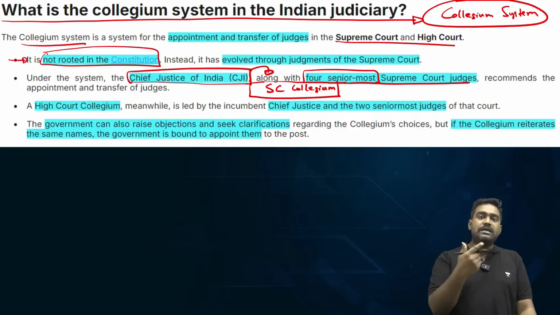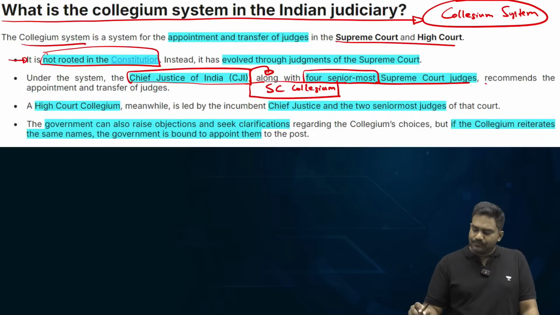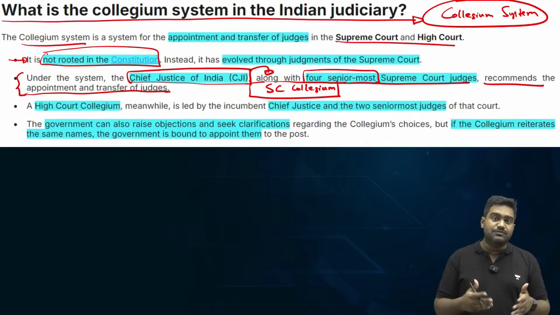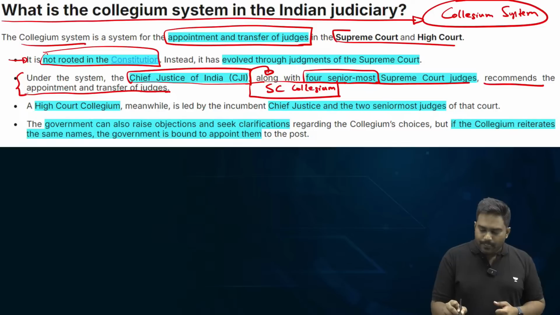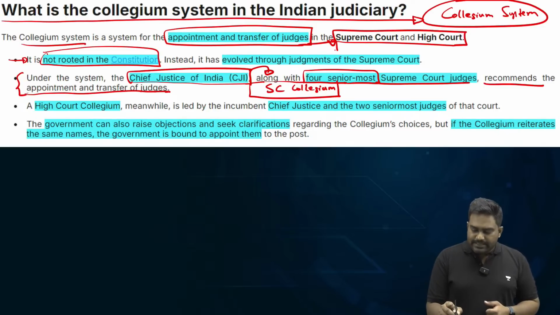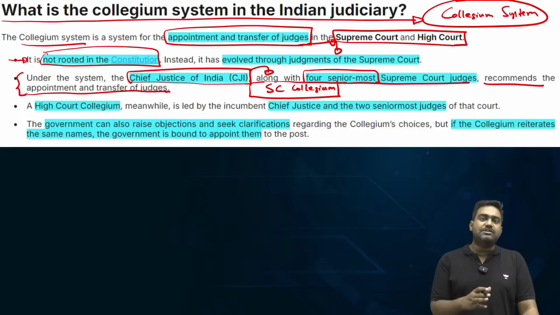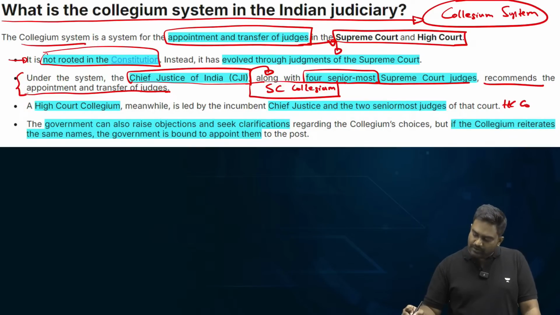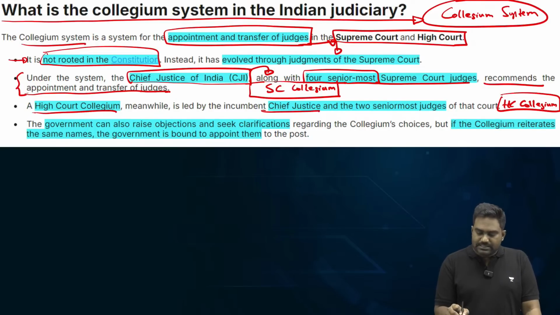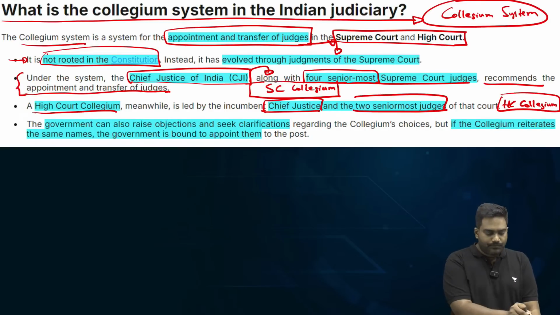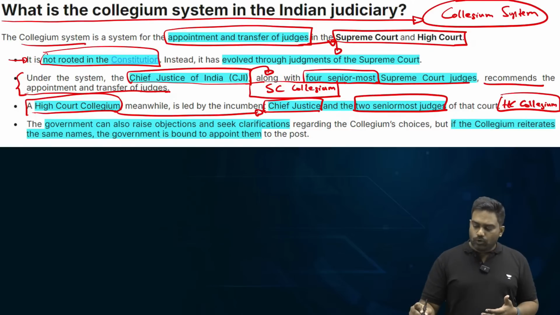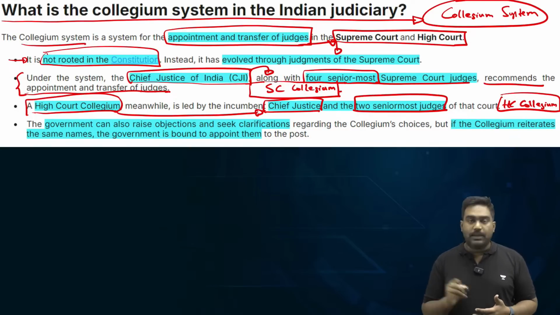So they will recommend the names to the President, essentially to the government, for appointing judges to the Supreme Court and High Court, including Chief Justices of High Courts and their transfers. So both appointment and transfer of judges in the higher judiciary is handled by the Supreme Court Collegium headed by the Chief Justice of India with 4 senior most judges. Similarly, there is a High Court Collegium at the High Court level, consisting of the Chief Justice of that concerned High Court and 2 senior most judges from the High Court. So while considering appointment to High Courts, the Supreme Court Collegium obviously will consult with the High Court Collegium as well.